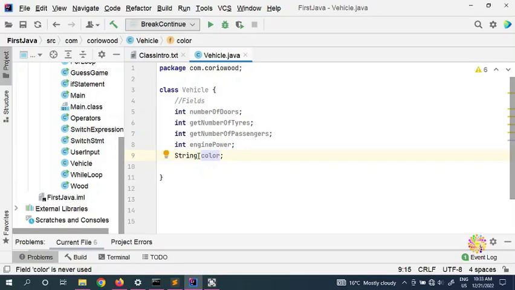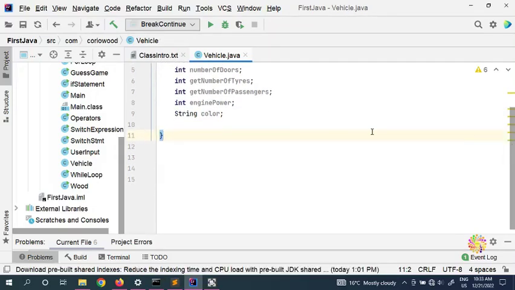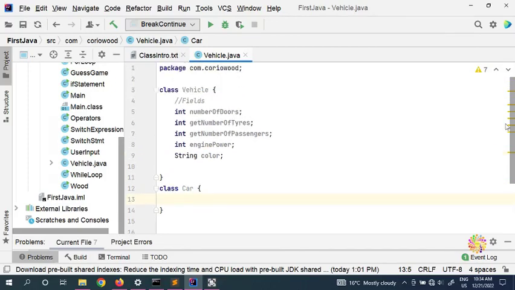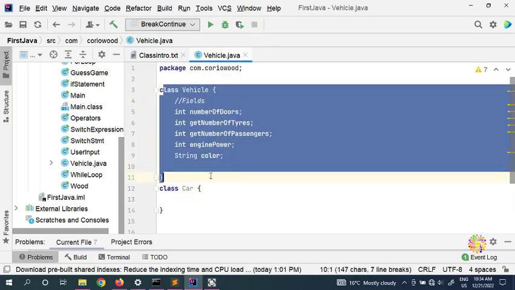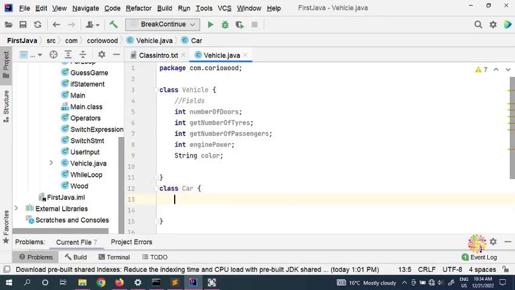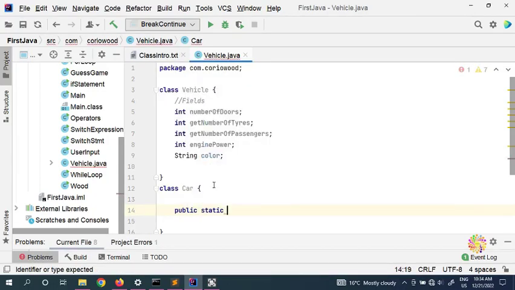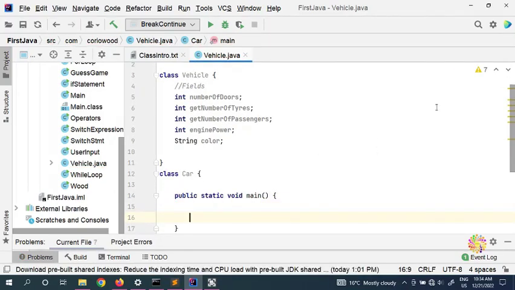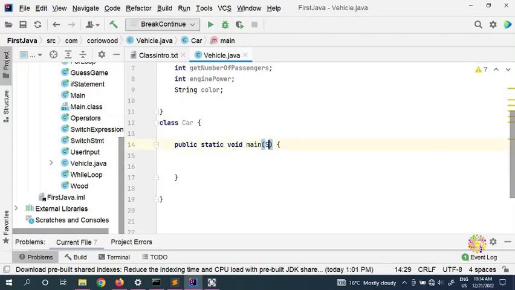Because we're going to use them in our objects, and I'm going to show you how. So now we go to class Car, for example. Now we have class Car here, we have class Vehicle, and we have all our fields here. In our class Car we have public static void main, with String args.